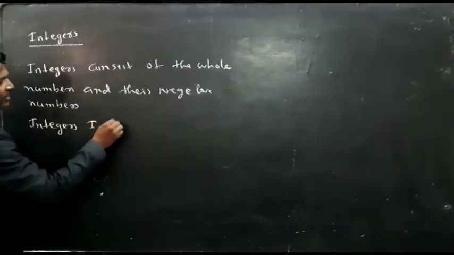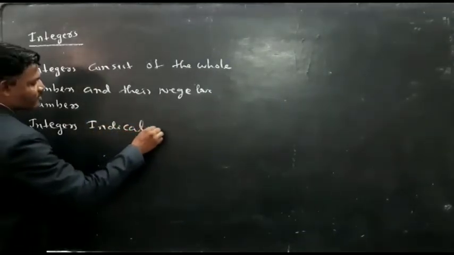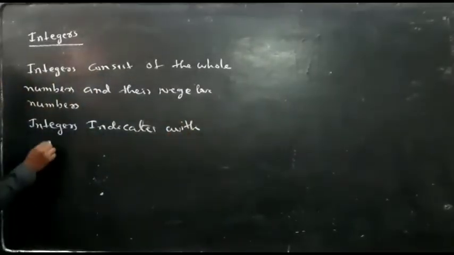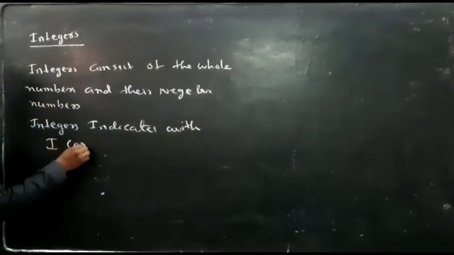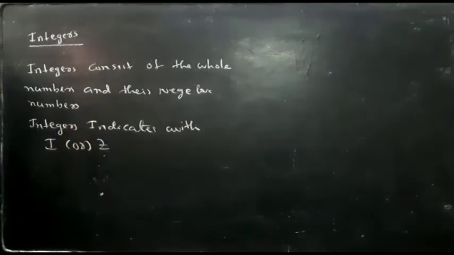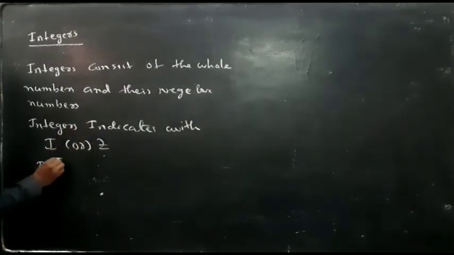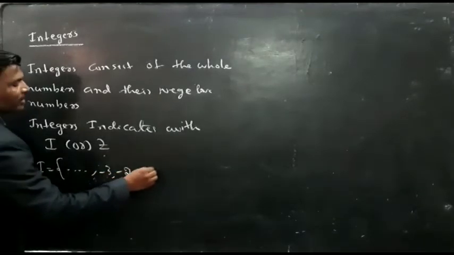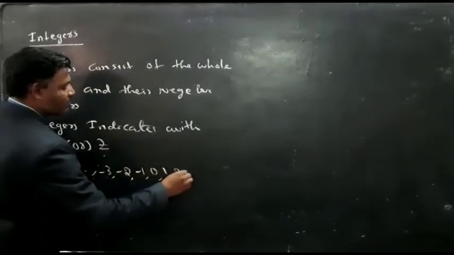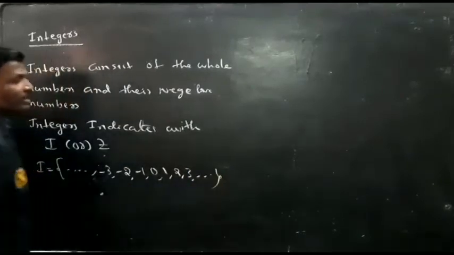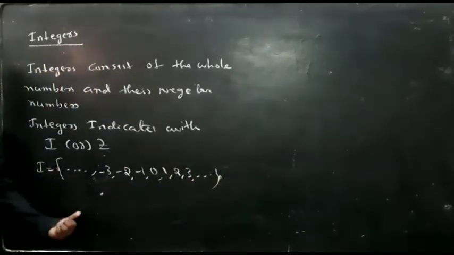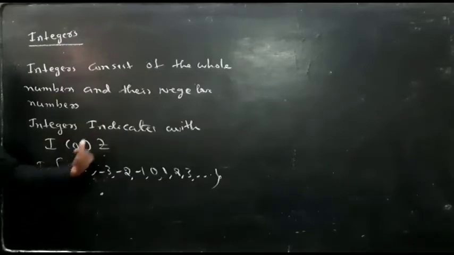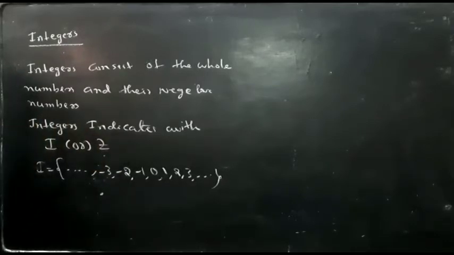Integers are indicated with I or Z. I is equal to minus 3, minus 2, minus 1, 0, 1, 2, 3. In integers we don't know the least number and also we don't know the highest number. The least number is infinite and also the highest number is infinite.